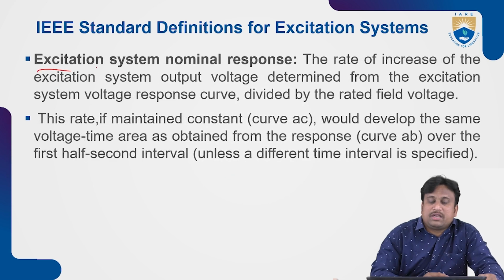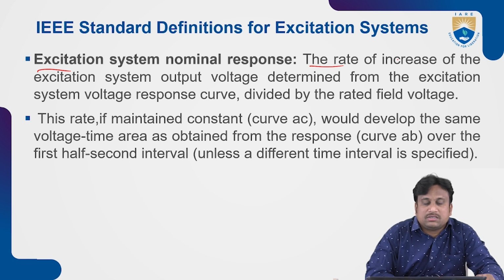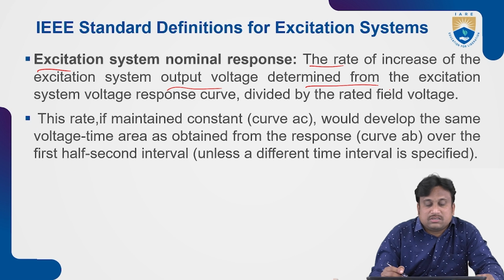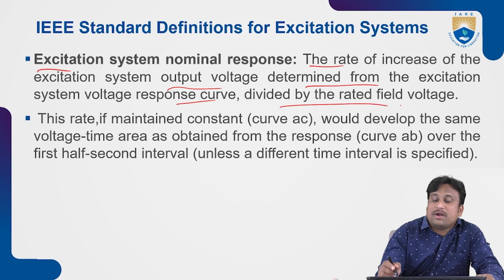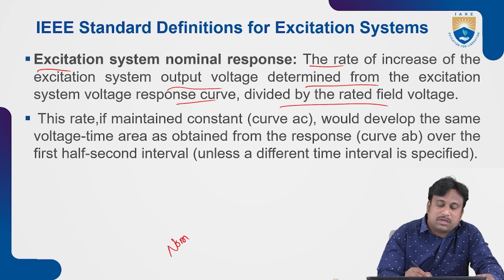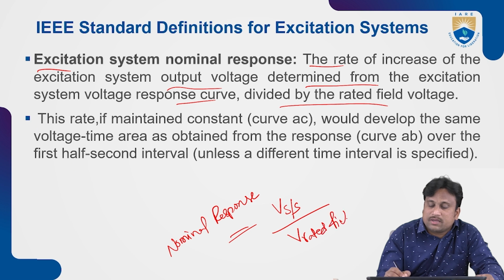So coming to the excitation system nominal response, it is the rate of increase of the excitation system output voltage, which is determined from the excitation system voltage response curve divided by the rated field voltage. So how we treat nominal response: nominal response is equal to the ratio of the system voltage response divided by the rated field voltage.